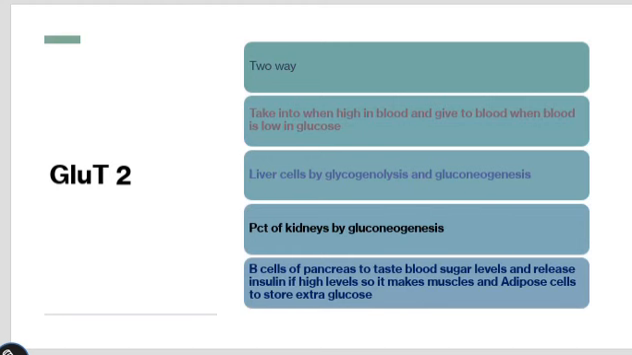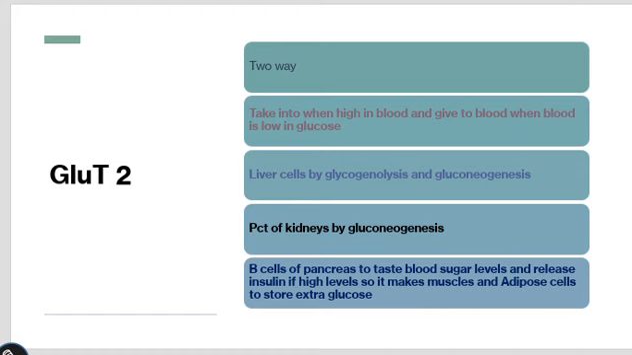Then there is GLUT2. This is called 2 because it is like two-way. It takes the glucose into the cell when the glucose levels are higher in the blood, and when the blood has lower levels of glucose, it will give the glucose back to the blood. The liver cells are performing this duty.